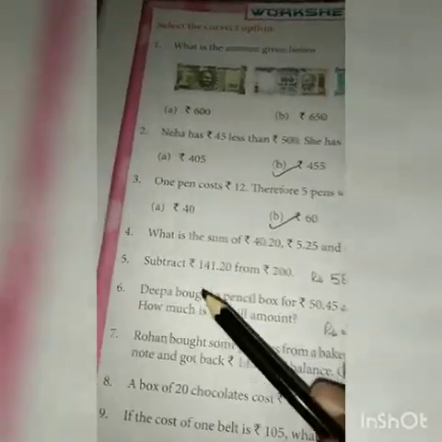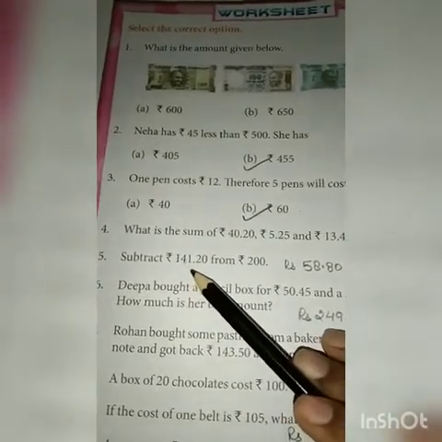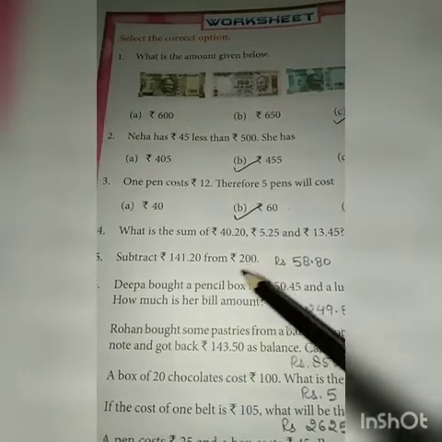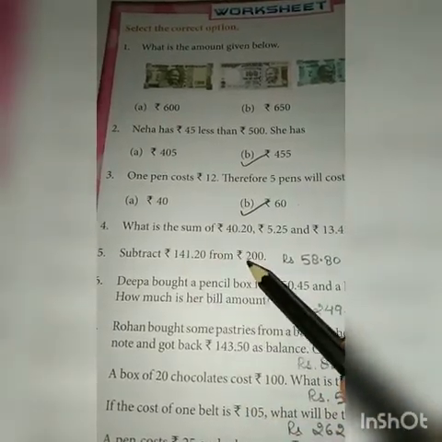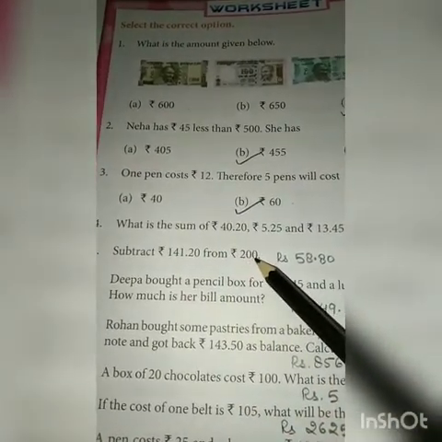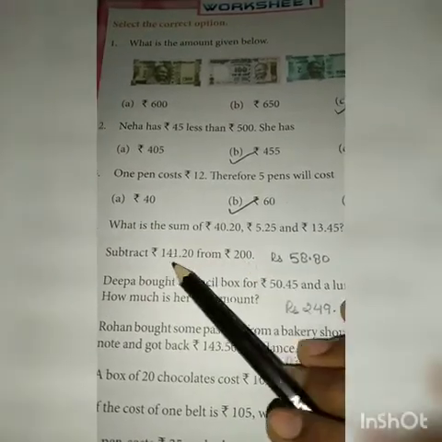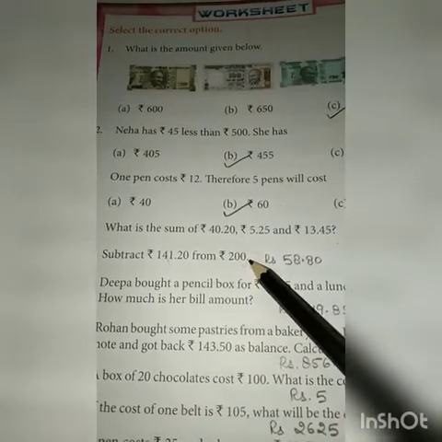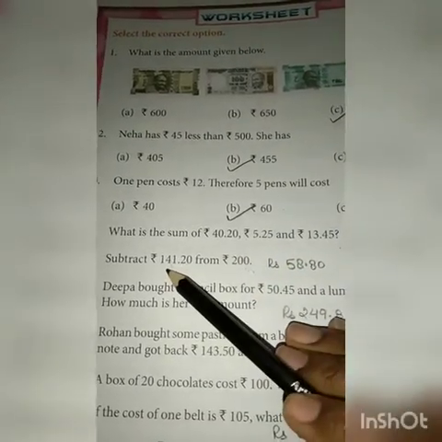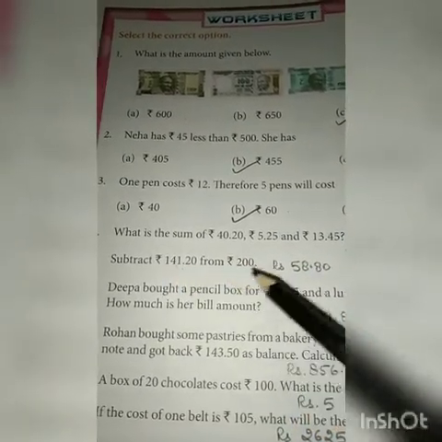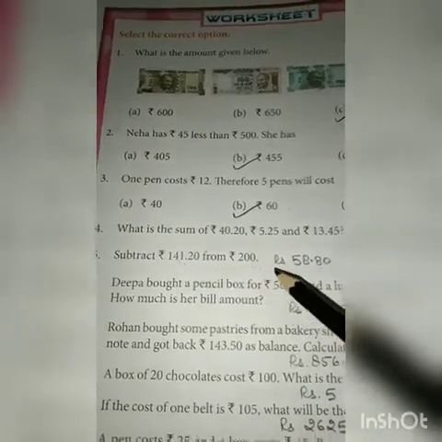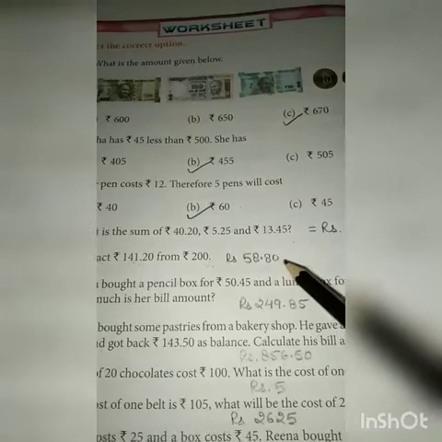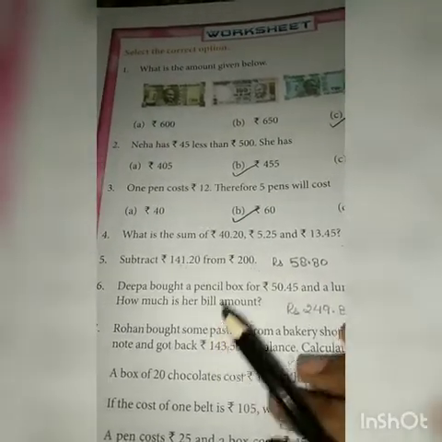Then question number 5, subtract rupees 141 20 paise from 200 rupees. So again here subtract is written, so we will write 200 first because it is greater than this amount, 141 rupees. So we will first write 200.00 and then we will write 141.20 and then we will subtract it. So what will be the answer? Answer will come rupees 58.80. So this question you will solve.